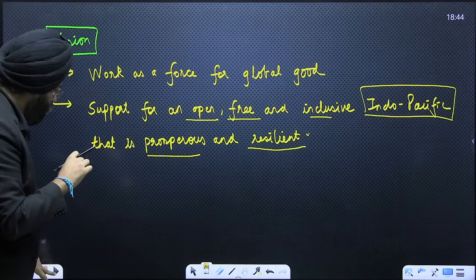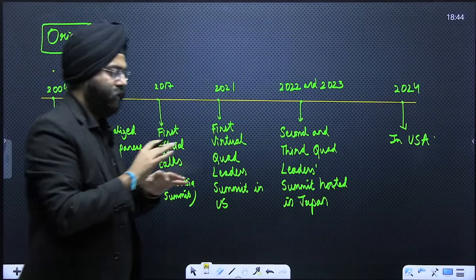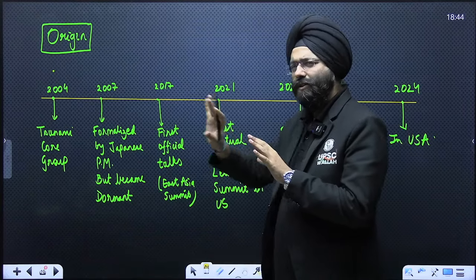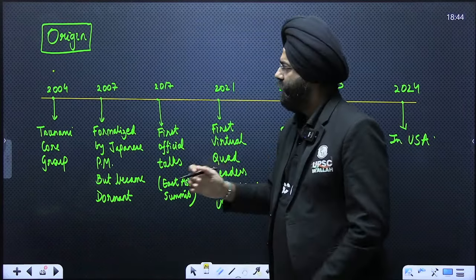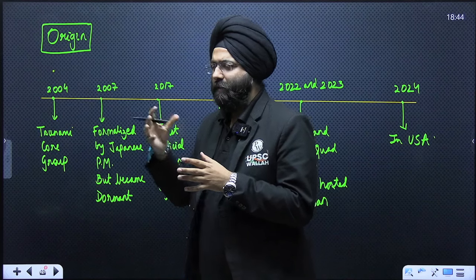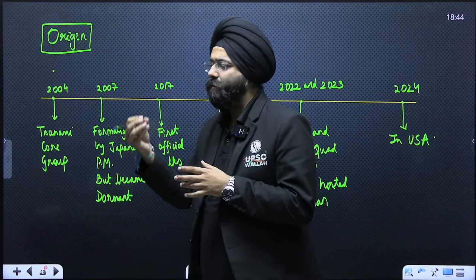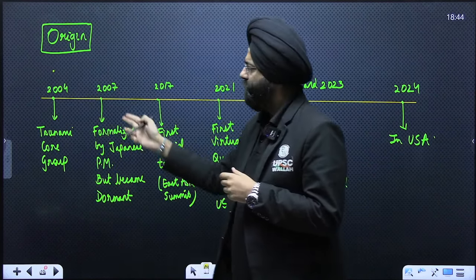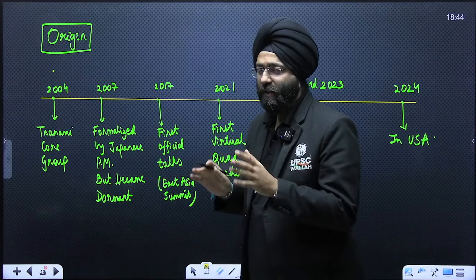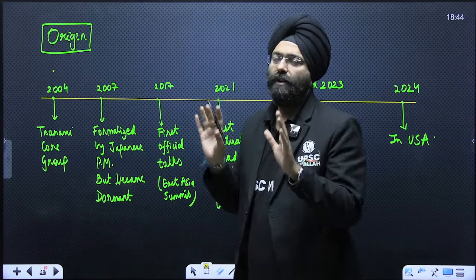Now let's move a little bit to the origin. Please remember, you don't have to do the R&D, you just need to have some idea. In 2004, a tsunami core group was formed. This can be seen as the naive or infant Quad group. In 2007, it was formalized by the Japanese PM, but it remained dormant for a very long time.